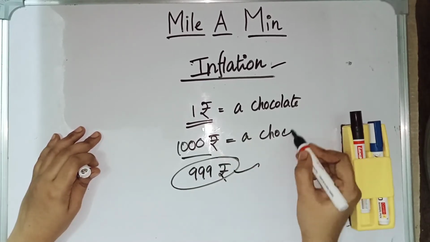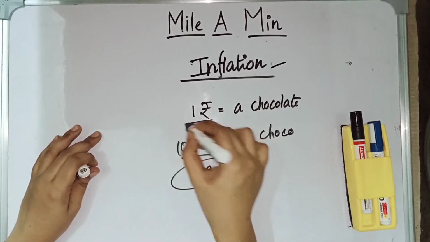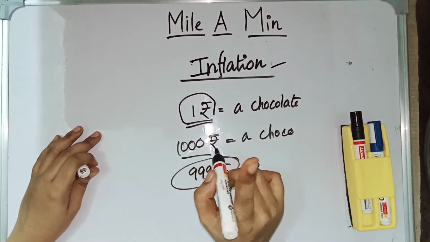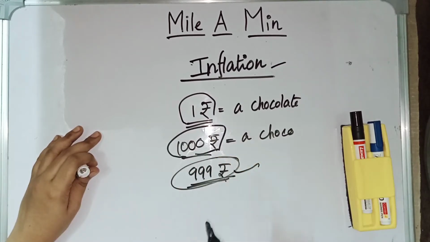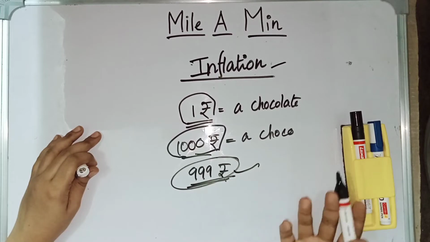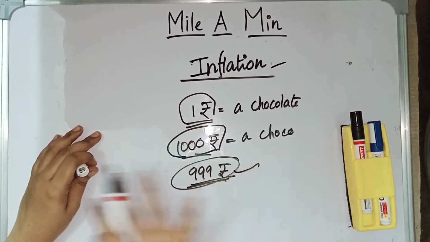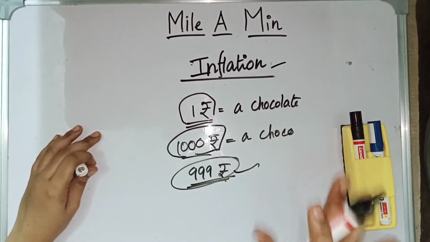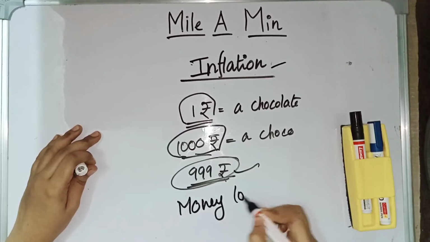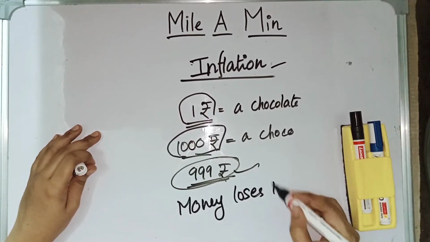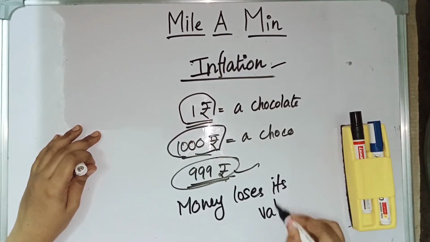Today you can buy a chocolate using 1 rupee, but tomorrow if it costs 1000 rupees, then 999 rupees does not have any value, right? This situation is called inflation, in which money loses its value and the commodities' price increases.